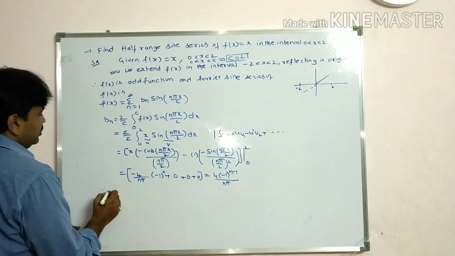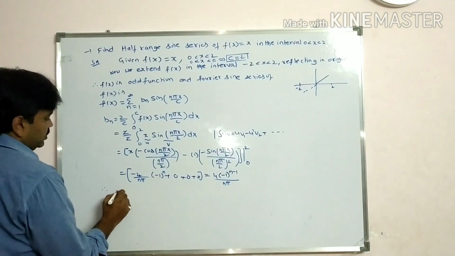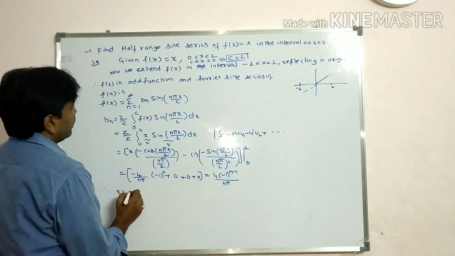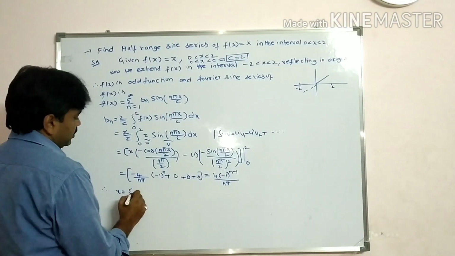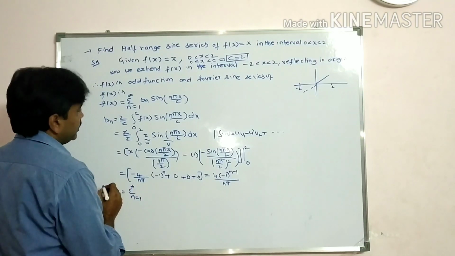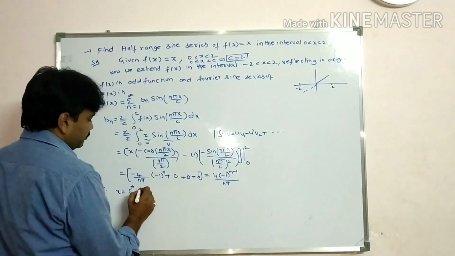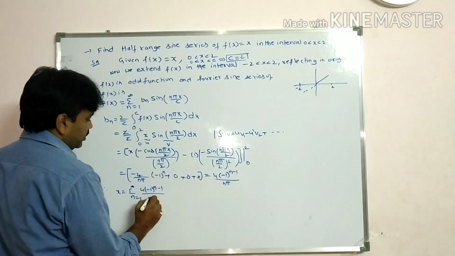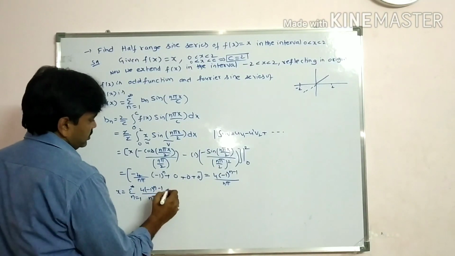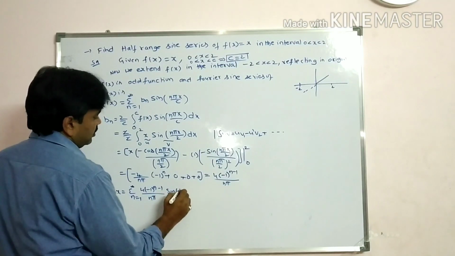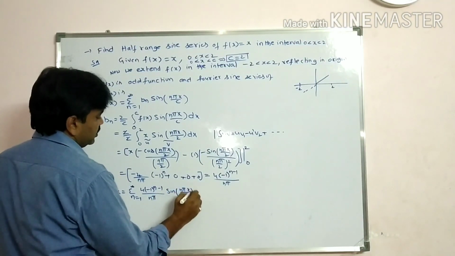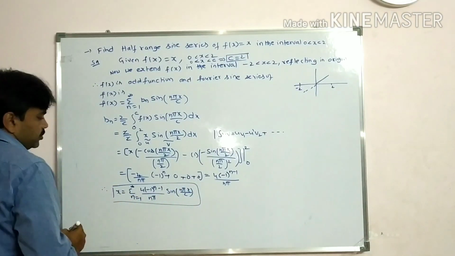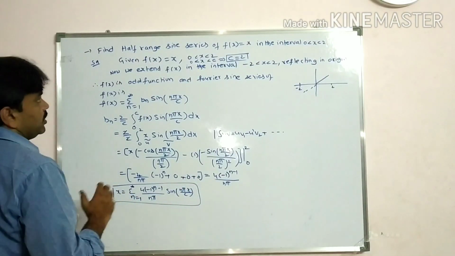Therefore, x is equal to half-range sine series, x is equal to sigma n is equal to 1 to infinity bn. What is bn value? 4 into minus 1 whole power n minus 1 by n pi, sine n pi x by c. This is the half-range sine series, students. Let us solve some other problem.